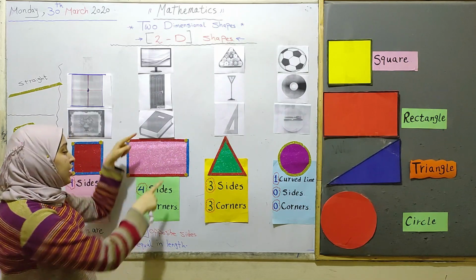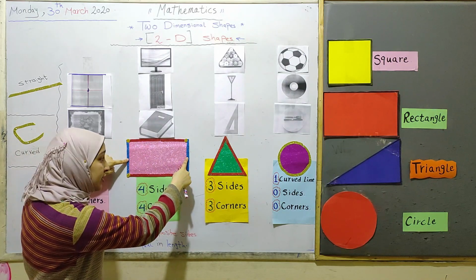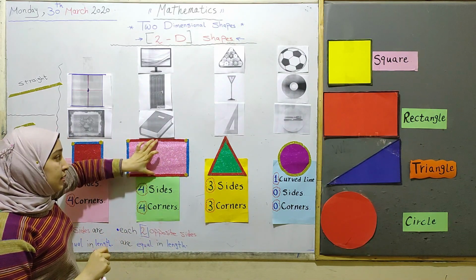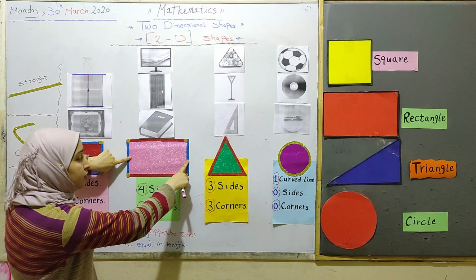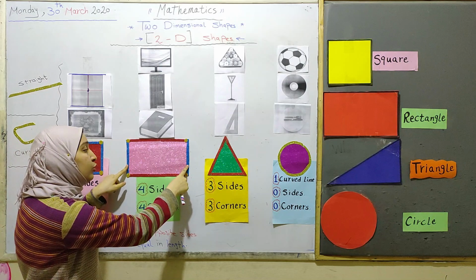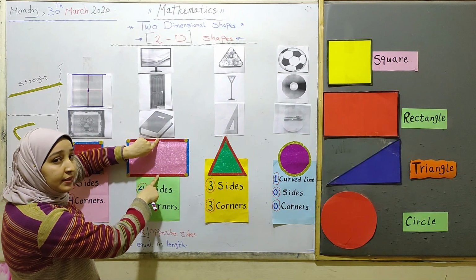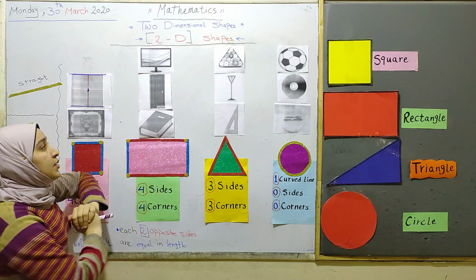So we have here 2 sides opposite and 2 sides opposite. These sides and these sides, each pair of them are equal in length. So these 2 blue sides are equal and these 2 red sides are equal in length.